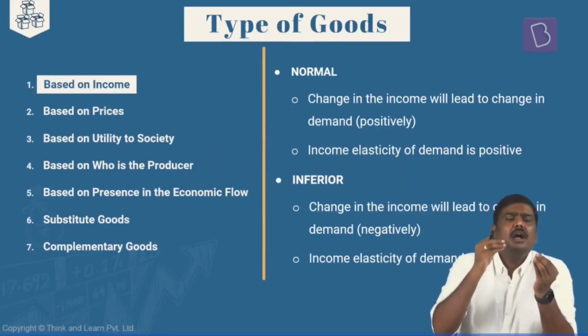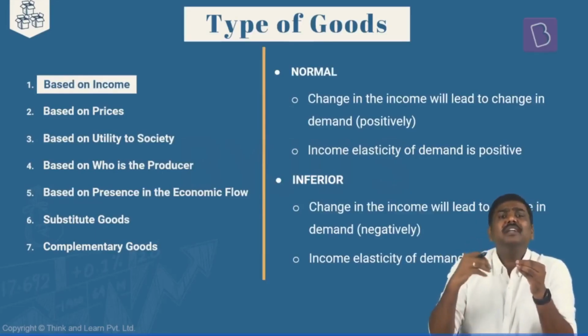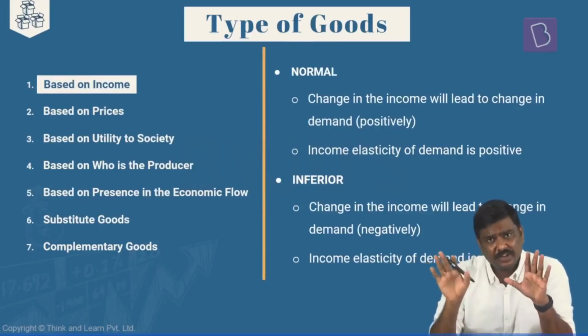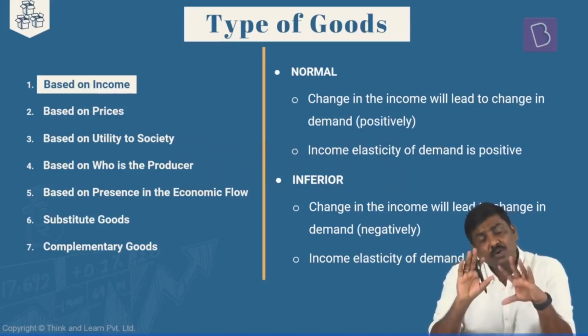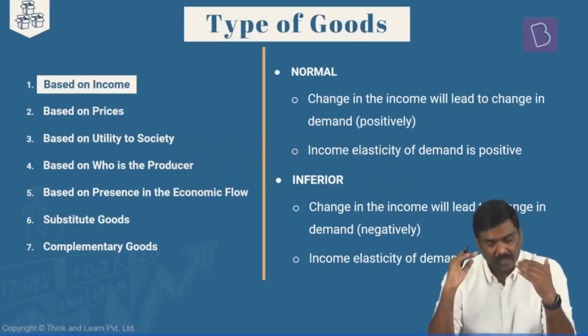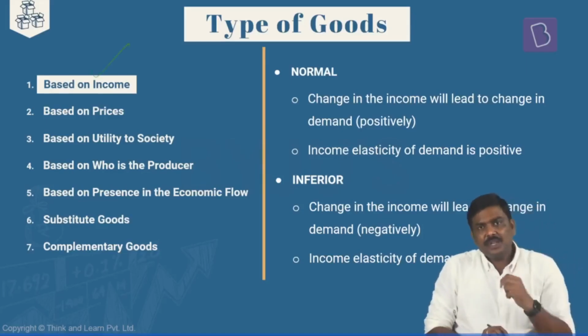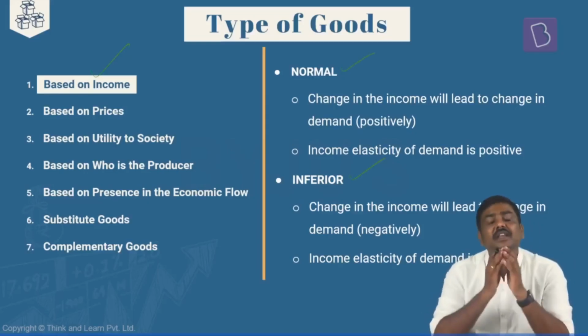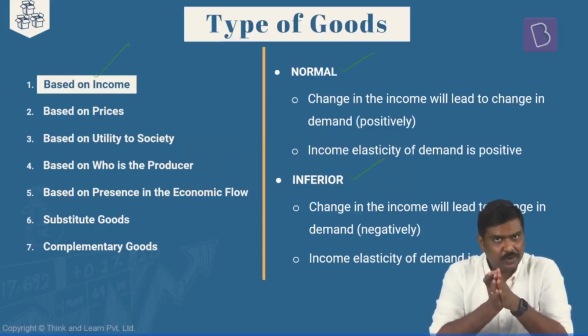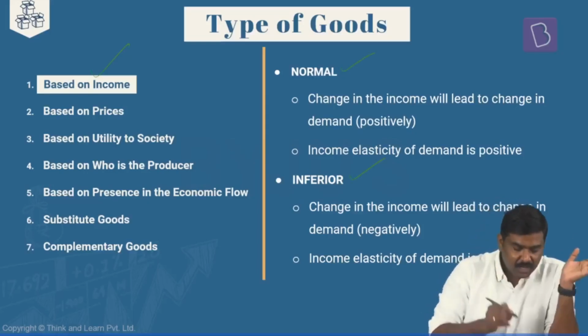For example, a particular good could be falling in multiple categories of classification. Please do not worry about it. Understand the basic concepts, more than sufficient for the UPSC exam. Let's start. Based on the income, there are two types of goods. One is called a normal good. The second one is called an inferior good. Is it okay? Do not be confused here.